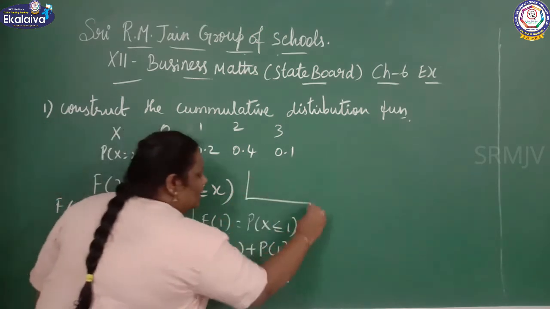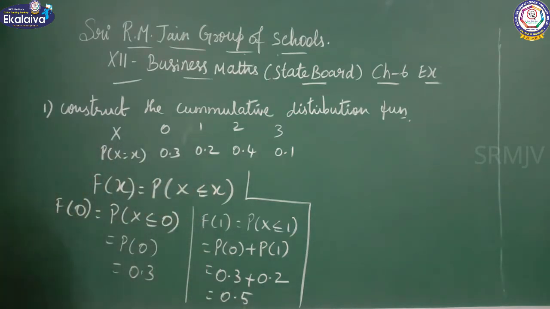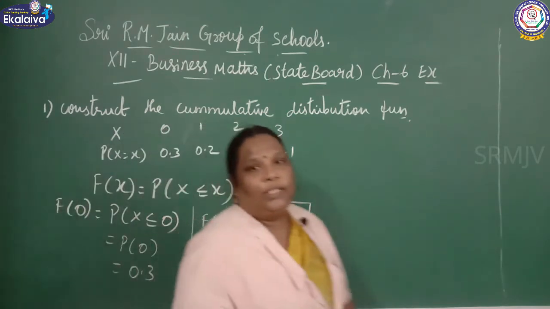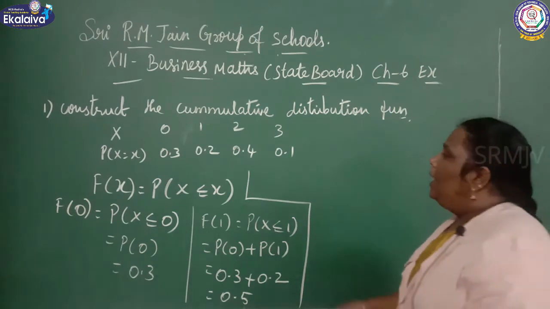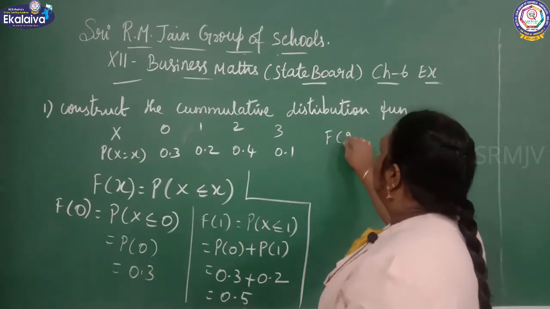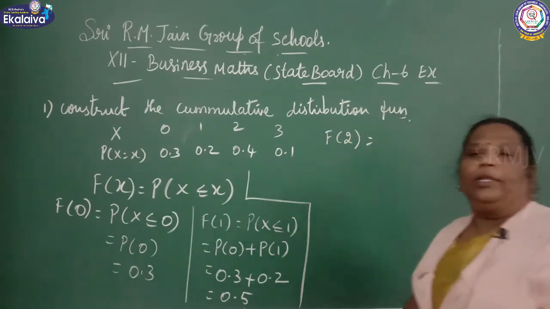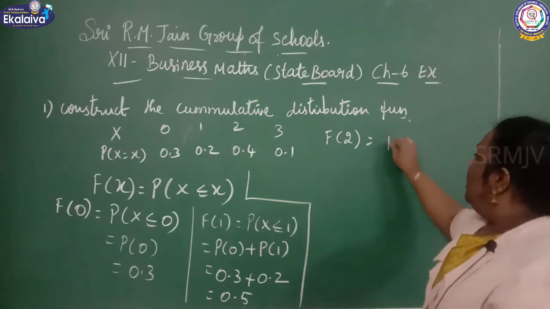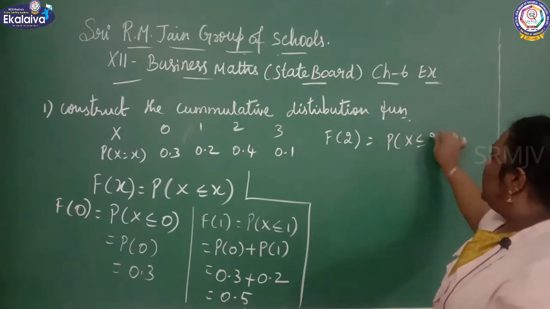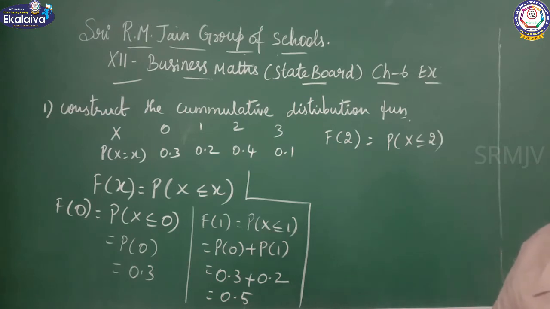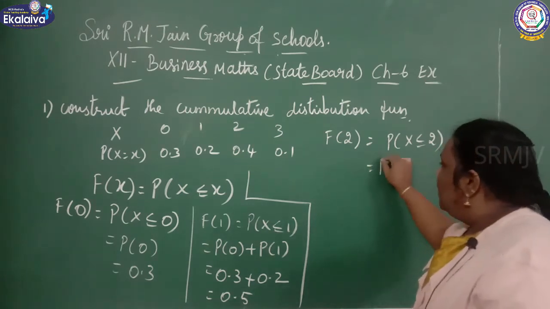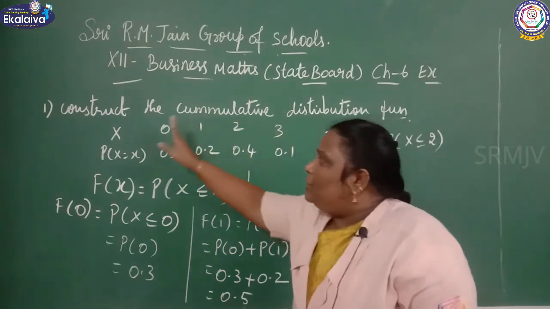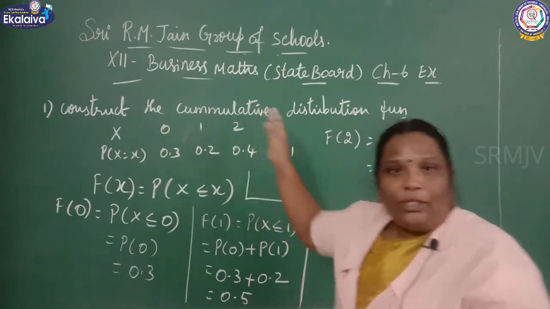Next, what is the next one? F of 2. F of 2 equal to, the same way we can proceed the sum. P of x less than or equal to 2. Less than or equal to 2 means you can take the value 0, 1 and 2.